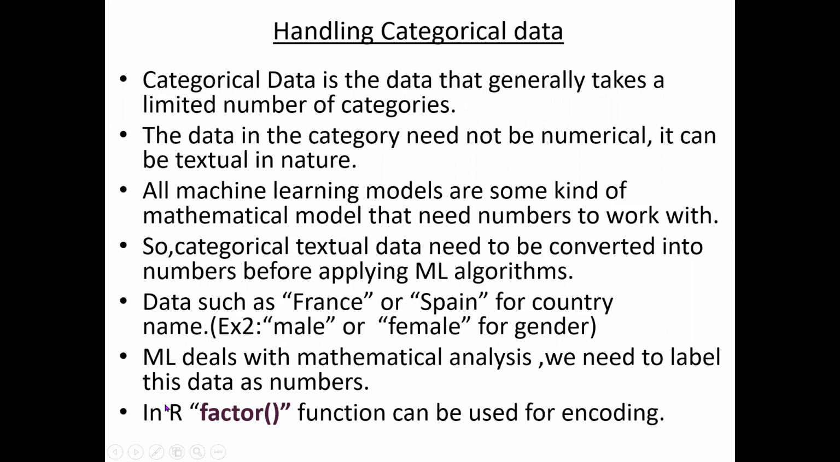In R, there is a function called factor. This function is very useful for encoding. What does this function do for us? For example, as I told you, if you have two categories, male and female, for the gender, using this factor we can assign male as one number and female as another number. This is a very simple function in R programming.